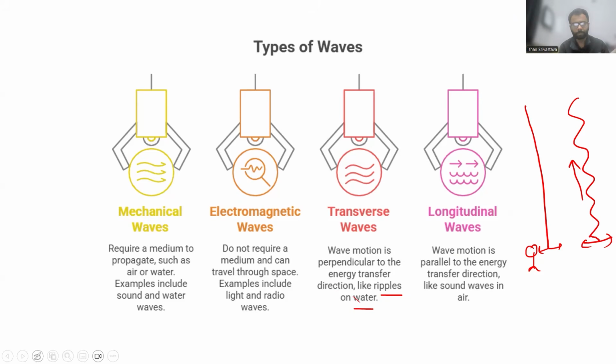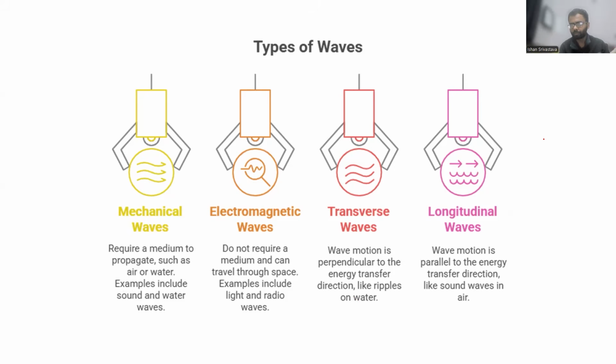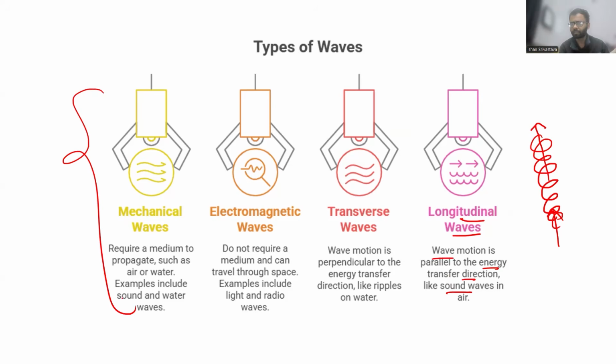On the other hand, if you have a spring like this, and you push the spring in this direction, you will find that the wave moves in the same direction. Those are called longitudinal waves. Here the energy transfer direction and the wave motion are both in the same direction. Those are things like sound waves in air. So these are basically the types of various waves that you can see around.